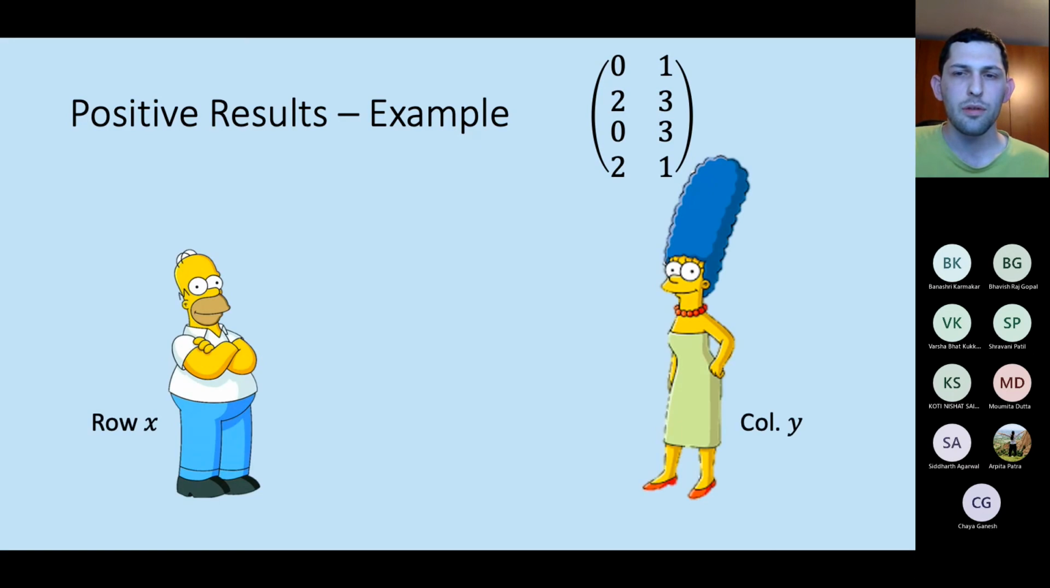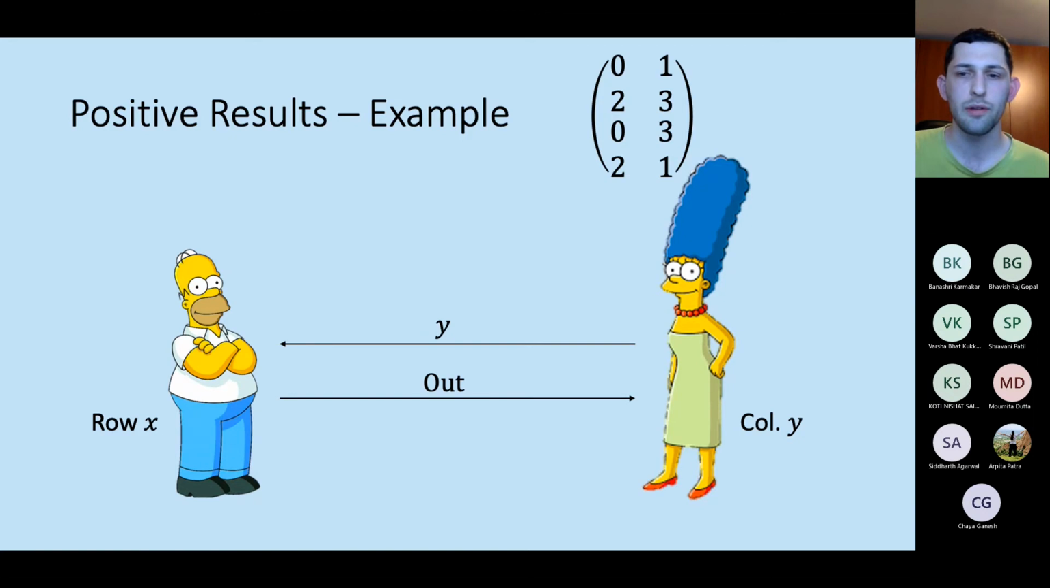Okay, so what does the protocol look like? Let's say that Homer holds some row as an input and Marge holds some column as an input. The protocol is very, very simple. Marge will send her input to Homer, and then Homer will compute the output and send it back to Marge. And I claim that this protocol admits perfect security.